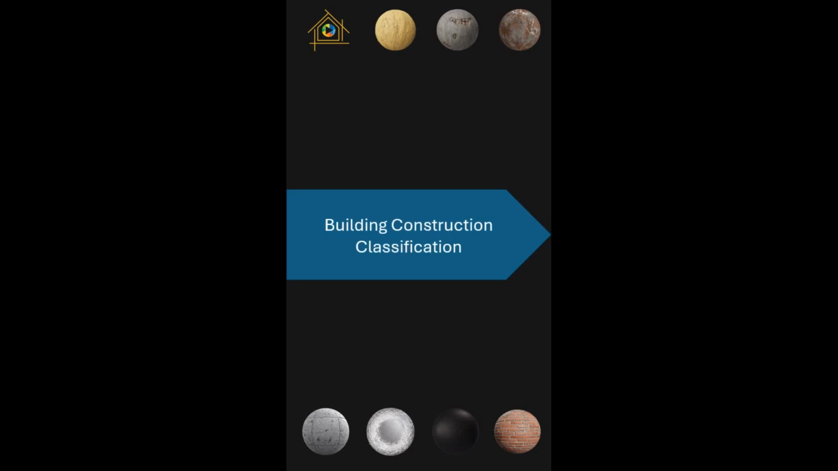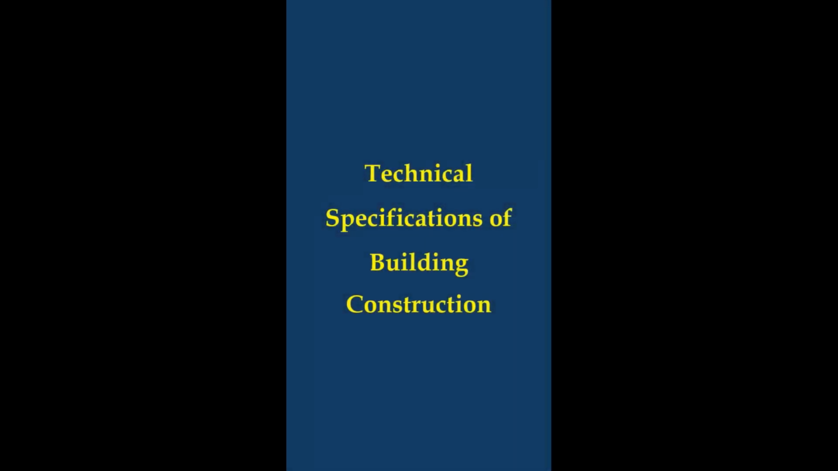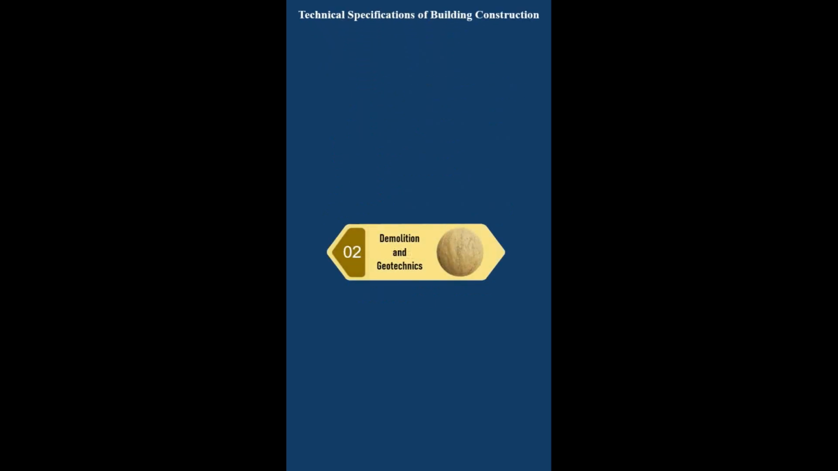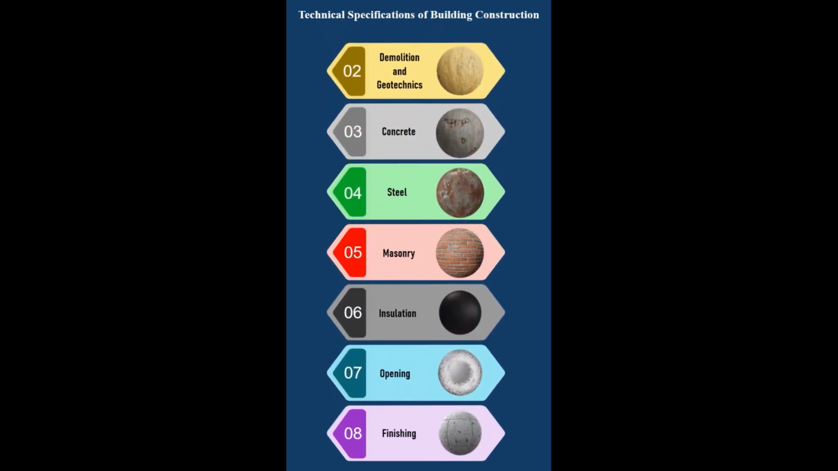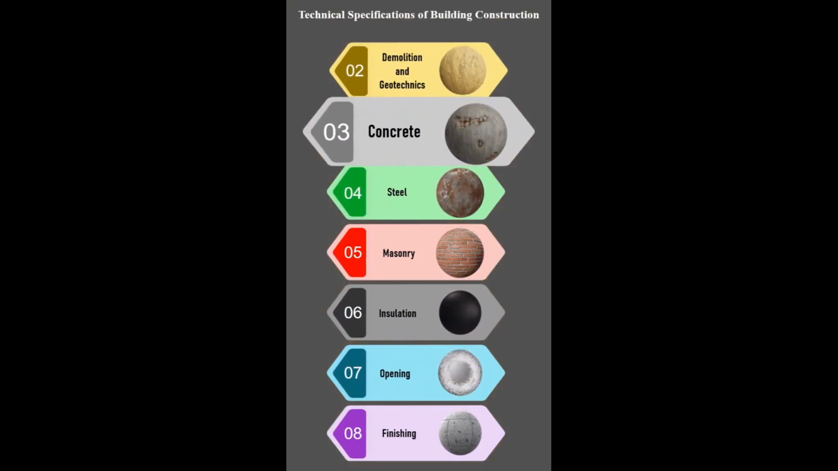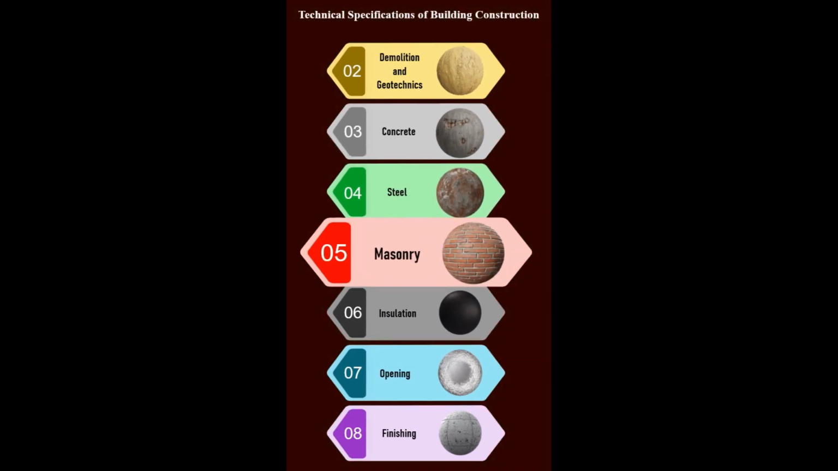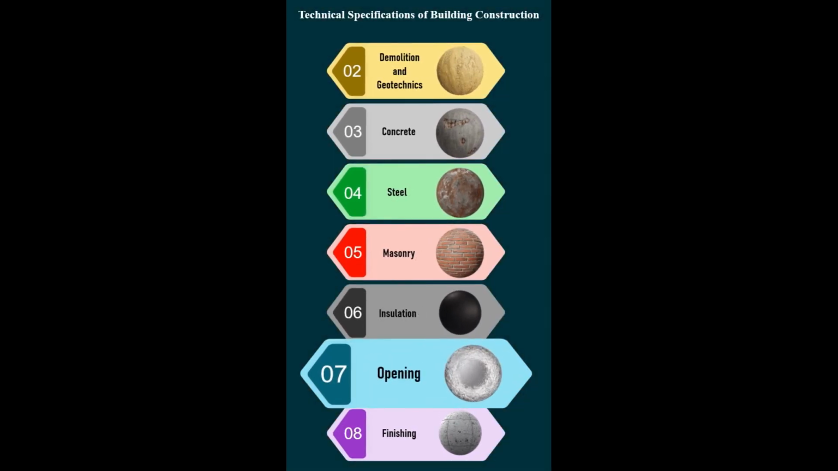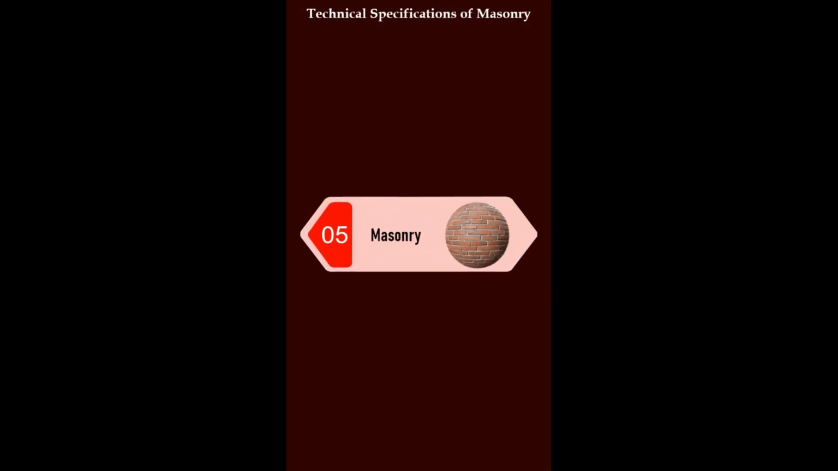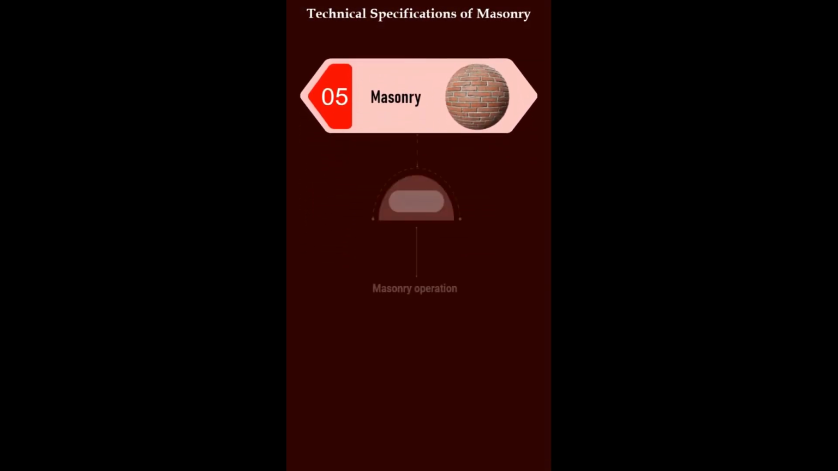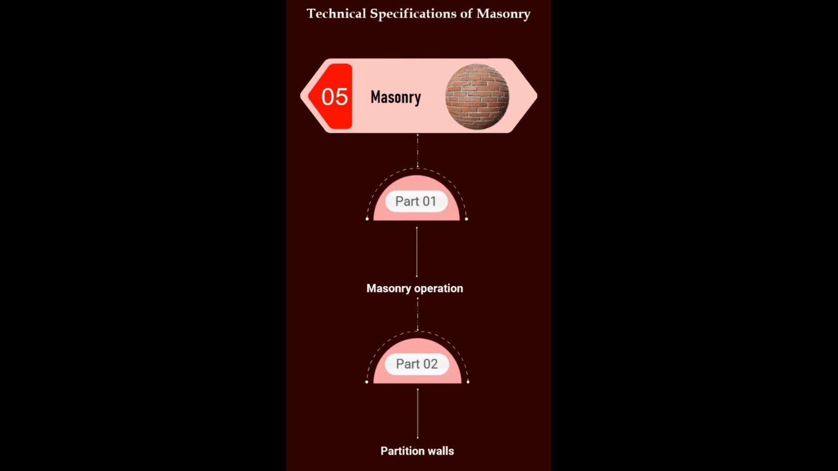Building construction classification. The construction activities in the field of architecture and civil engineering are divided into 7 groups: demolition and geotechnics, concrete, steel, masonry, insulation, openings, and finishing. The masonry group is divided into 2 sections: masonry operations and partitions.